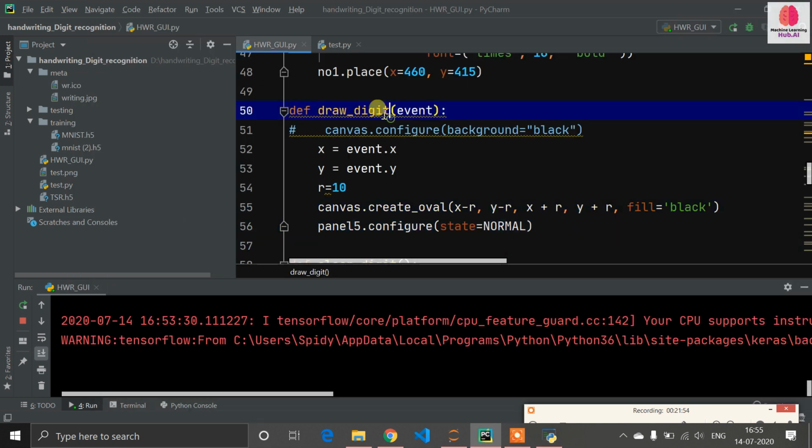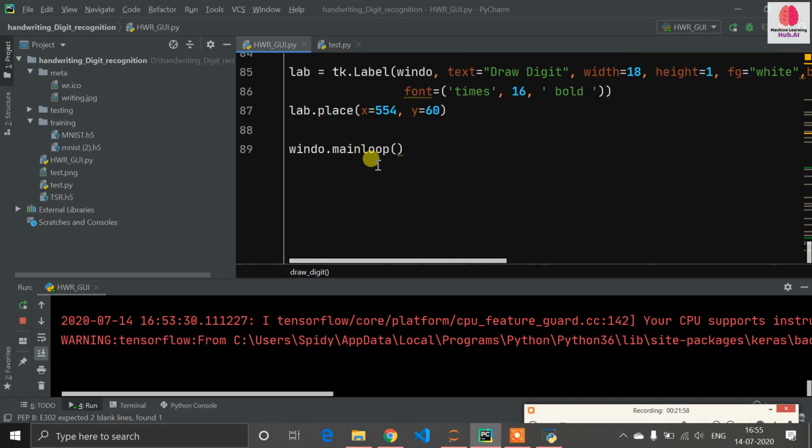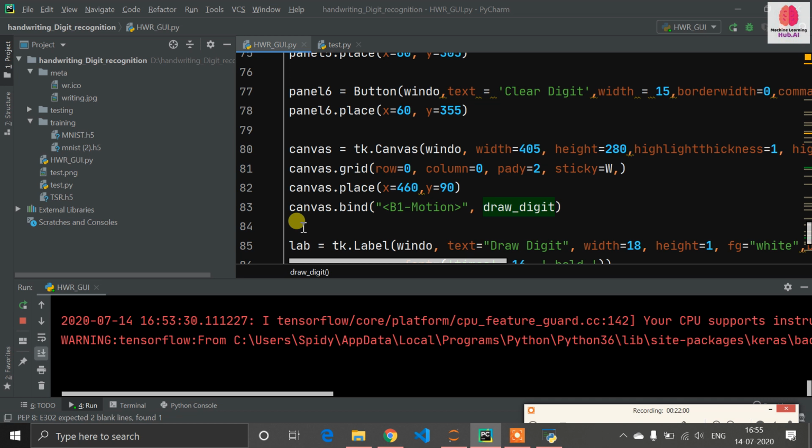So now we need to implement this draw digit function in our cursor event. This is the most important task. So we need to bind the canvas here. I will define canvas.bind with B1-Motion event. So this is what B1 motion means: the left cursor click event. When you press the left button of your cursor, it will call this function of draw digit.